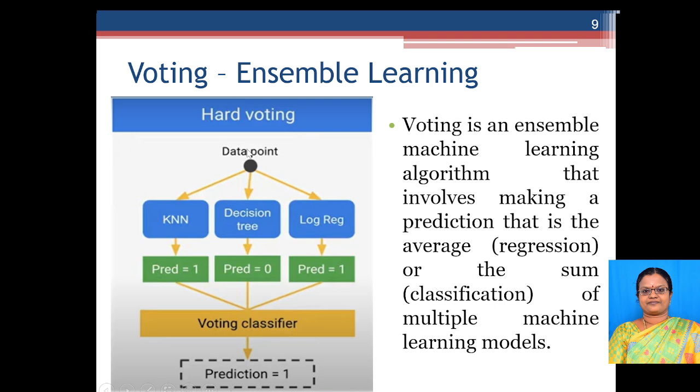So here you can see I have a data point, similar to here I have the training data, which I will be applying to three different models: KNN, decision tree, and logistic regression. At the end, for KNN I found that the prediction is 1, that is true actually. For the decision tree, the prediction is false, and for logistic regression, the prediction is 1. So I will be making a combination of all three. The one which has the maximum value wins. Out of the three values, the prediction 1 is the maximum, so the prediction is considered as 1 for such a data point.